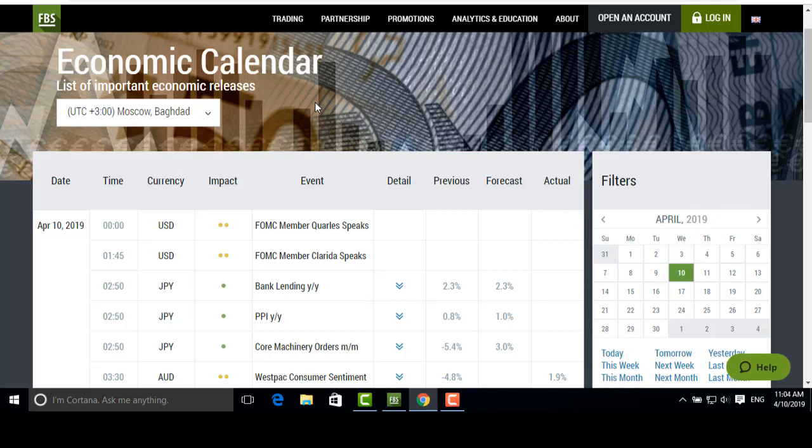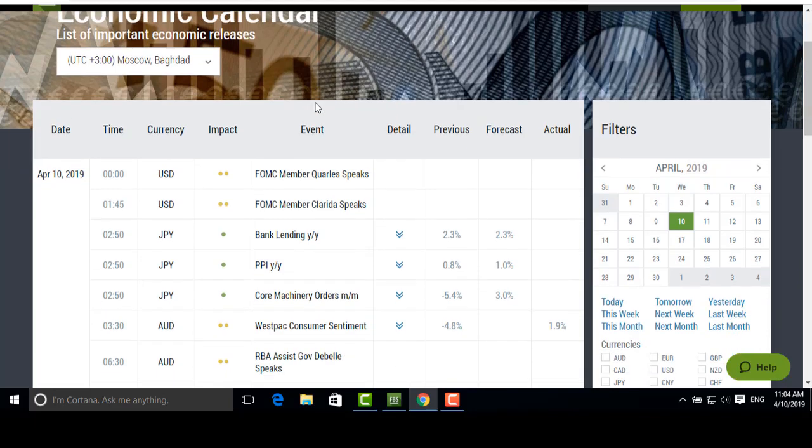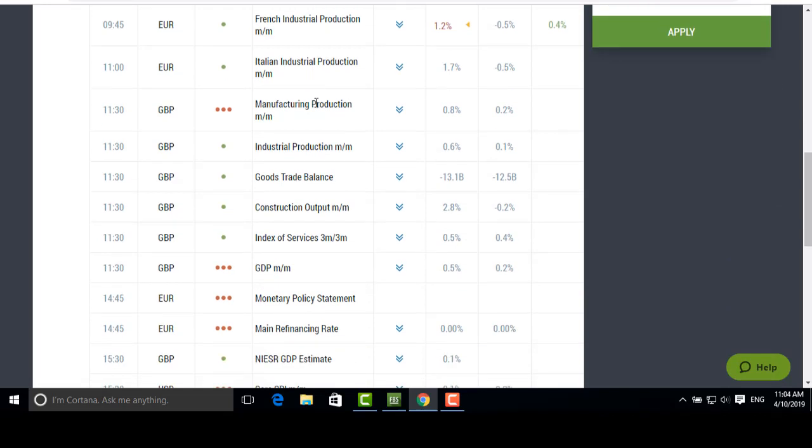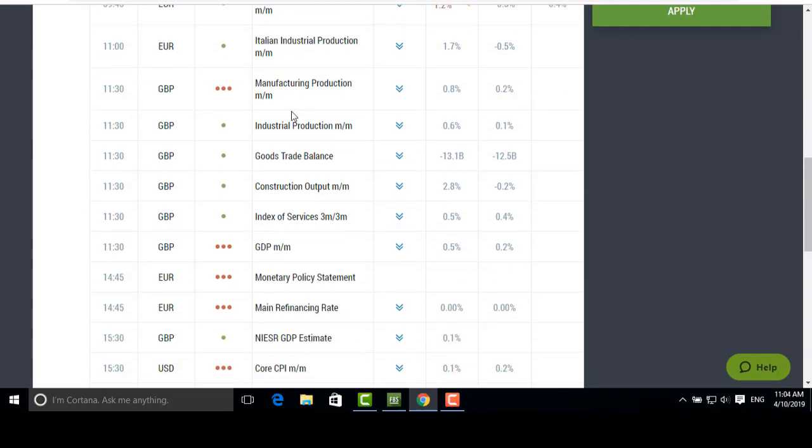Yesterday the economic calendar was empty, but for today we have many events to trade on. Let's take a look. And we will start with the British data. At 11:30 MetaTrader time, the UK will release its manufacturing production and GDP growth figures.